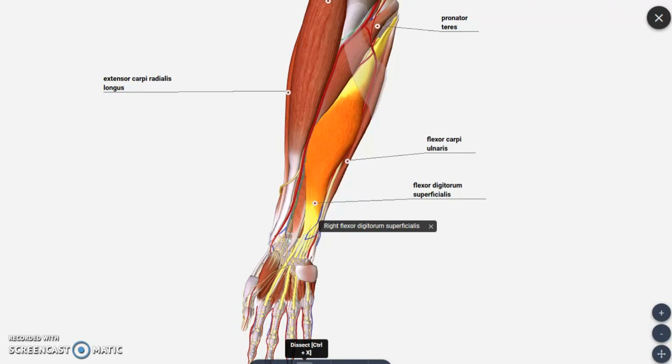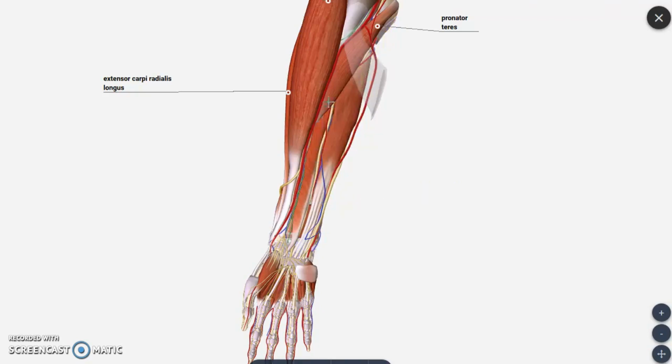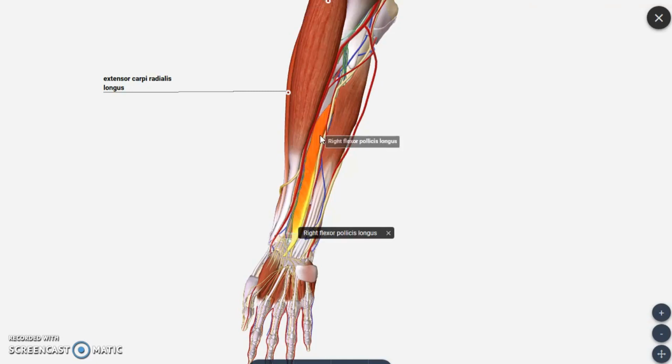So we have to view the other 3 muscles which are present in the deepest part. We are removing the superficial muscles such as flexor carpi ulnaris, flexor digitorum superficialis and pronator teres. If you remove all these muscles, you have this part which we already dealt with in the cubital fossa, that is the thickening of deep fascia, the bicipital aponeurosis, so we are removing that also. Then we come across 3 muscles which are present deep. The first muscle you are seeing is flexor pollicis longus.